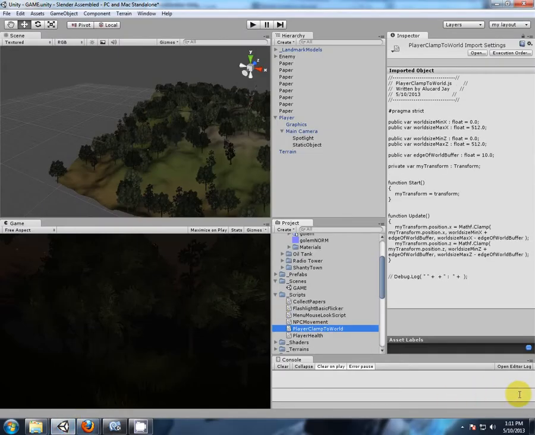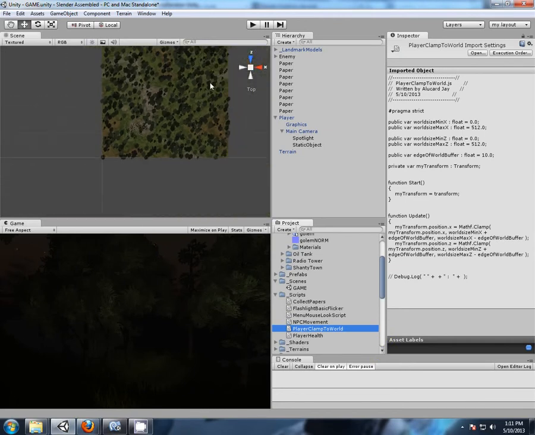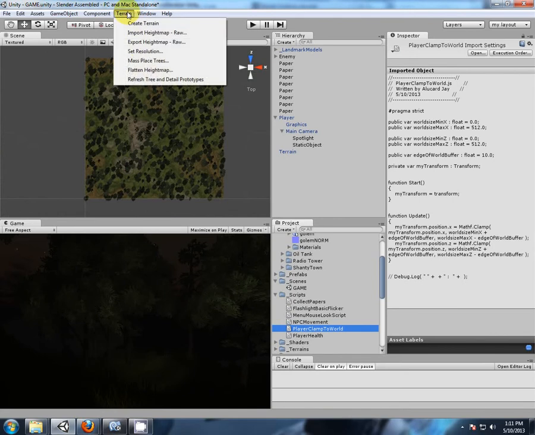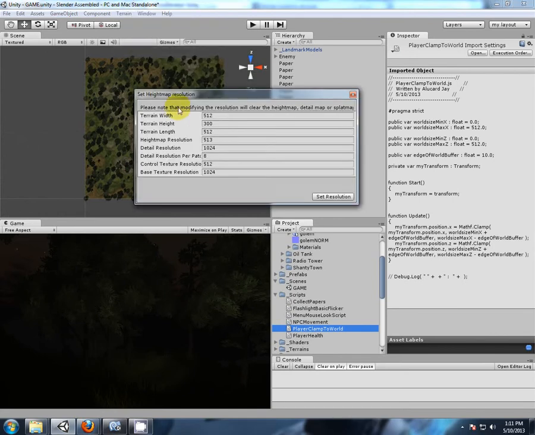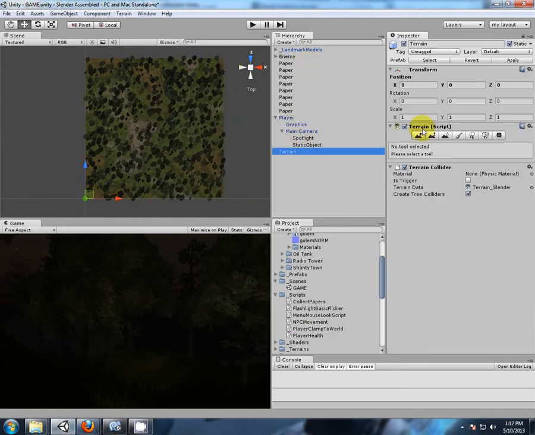Nothing's broken. Okay, so we want to clamp to the world terrain. What is the terrain size? Okay, so if I go to terrain, set resolution, it tells me here my terrain width is 512, my terrain length is 512. So there's the X and the Z. 512, 512, and it's positioned at 0. This is world space, so if you've moved your terrain around, these are world space coordinates you're giving it.